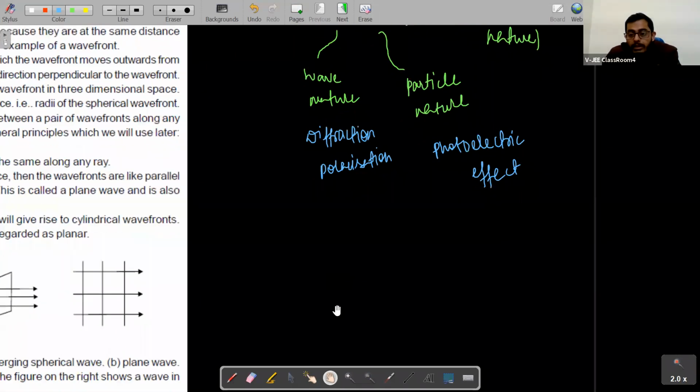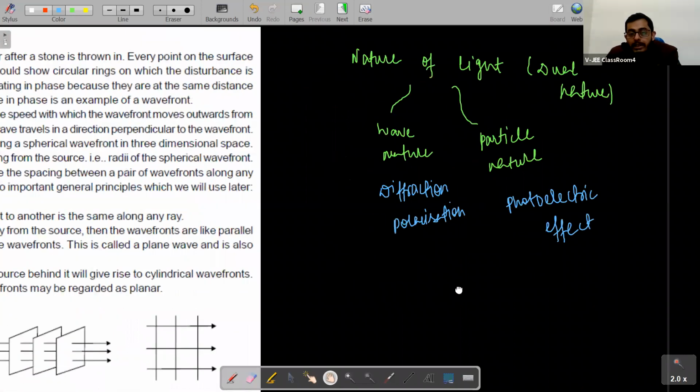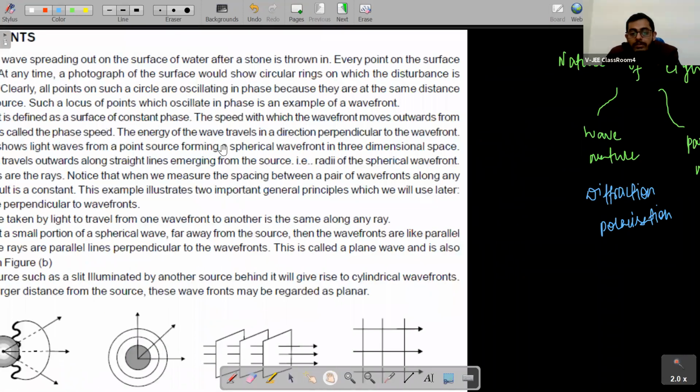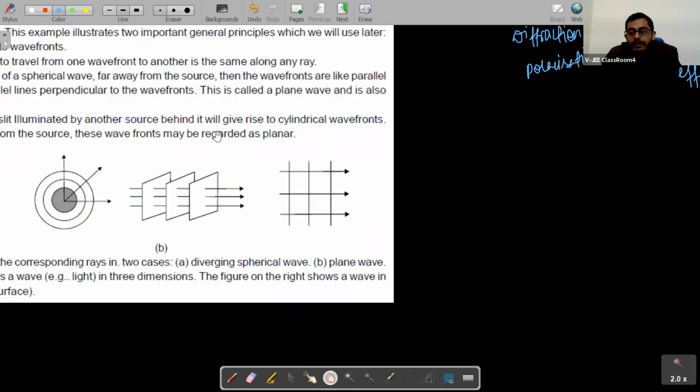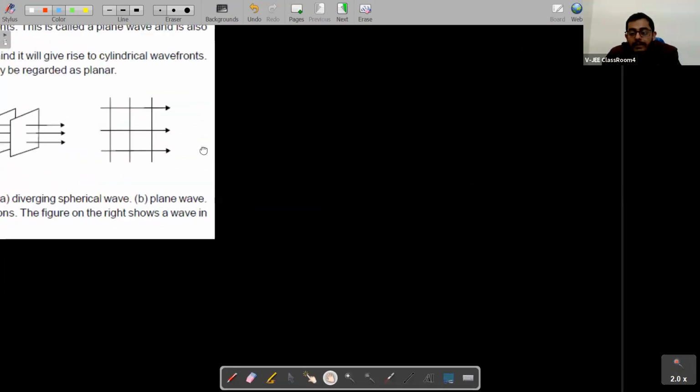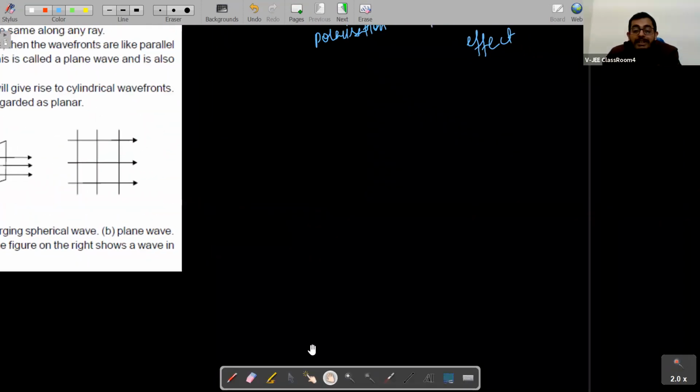So there is one new concept here which we call wavefront, students. What is wavefront? Since we will be talking about wavefronts right now, what are wavefronts?